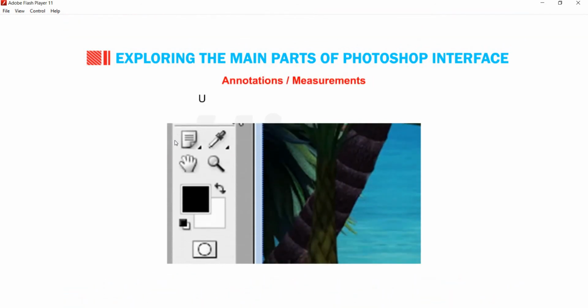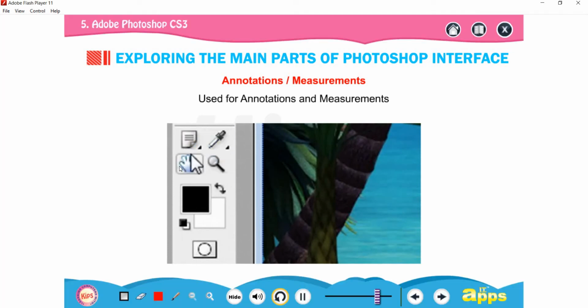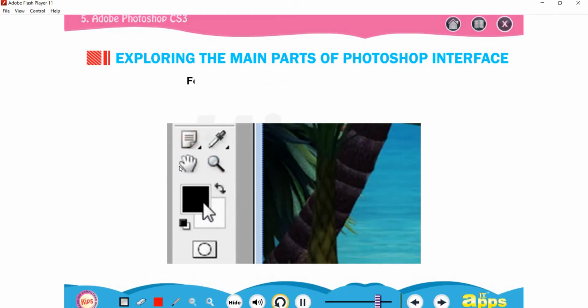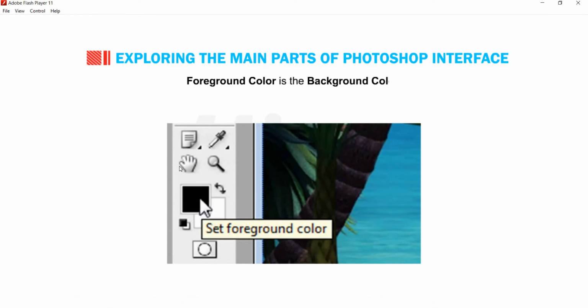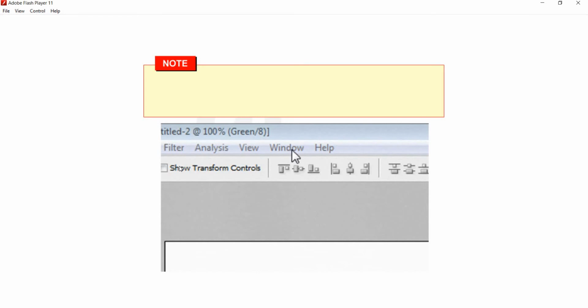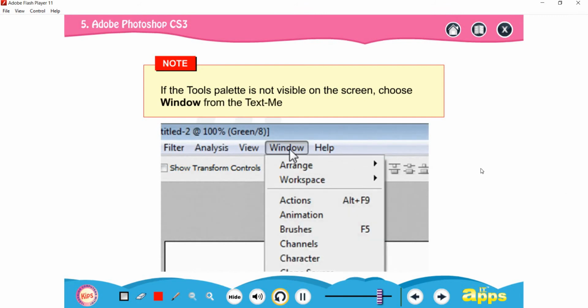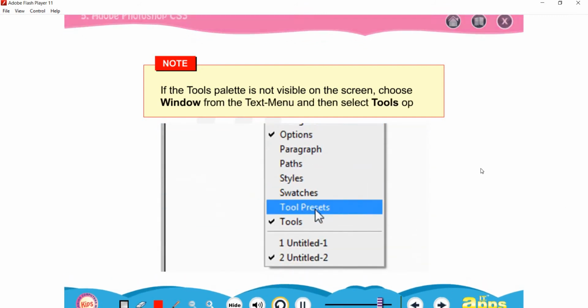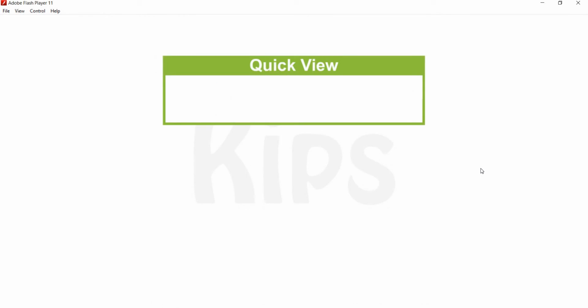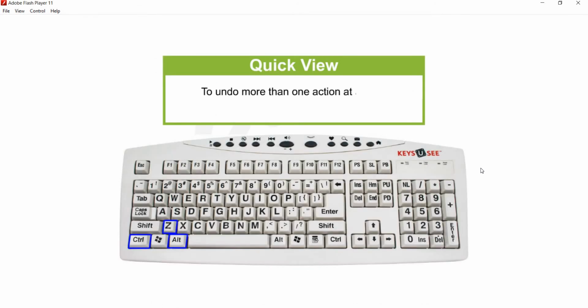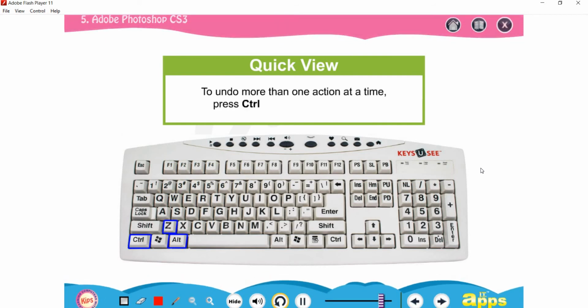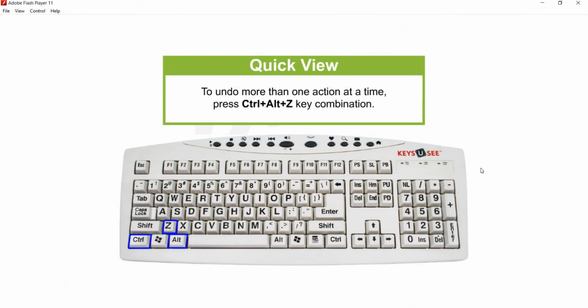Annotations or measurements are used for annotations and measurements. Foreground color is the background color. Students, note that if the Tools palette is not visible on the screen, choose Window from the text menu and then select the Tools option. Students, also note that you can undo more than one action at a time by pressing the Ctrl plus Alt plus Z key combination.